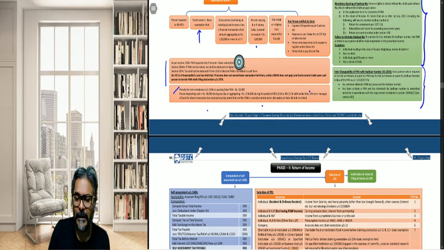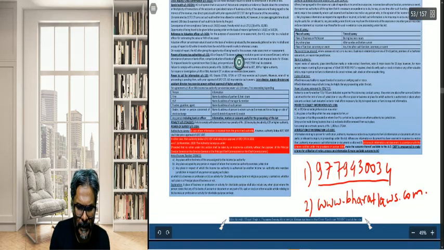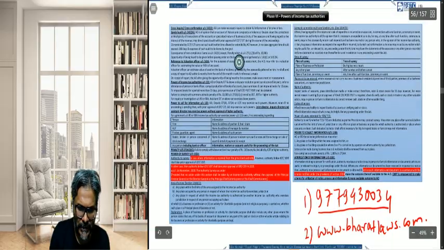So he may quote what? The Aadhaar number in lieu of the PAN, primarily if that person has not been allotted the PAN but possesses the Aadhaar number. So whether Aadhaar will work if he doesn't have the PAN, the answer is yes. In lieu of the PAN, he can definitely quote the Aadhaar. That is also a point you should always keep in mind. So this was all about the provision relating to the PAN, students.